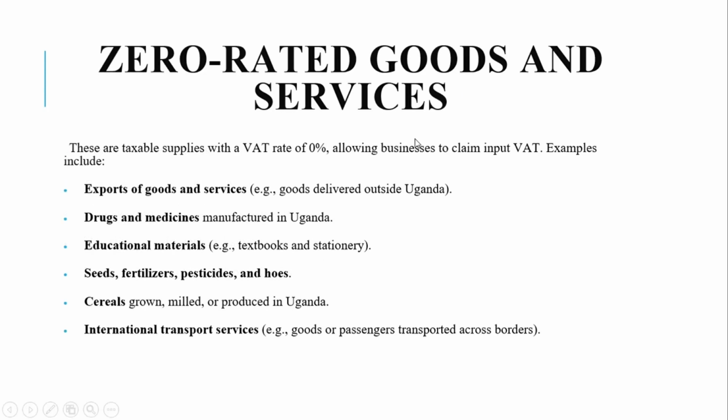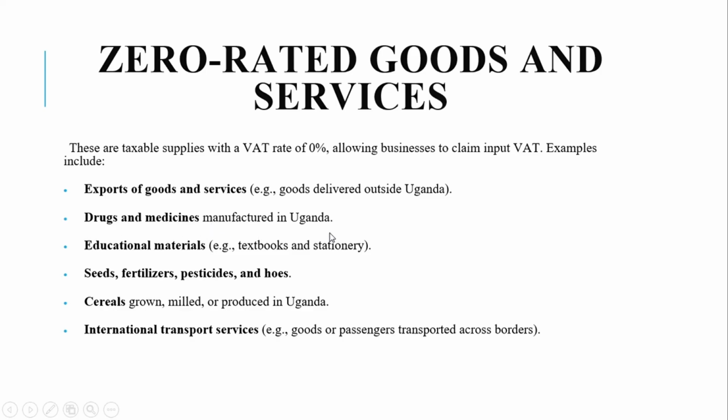Then we have the zero-rated goods and services. So zero-rated ones attract VAT at a rate of 0%, and they allow businesses to claim their input VAT. Examples of these include exports of goods and services, so goods that are delivered outside Uganda, then drugs and medicines manufactured in Uganda,